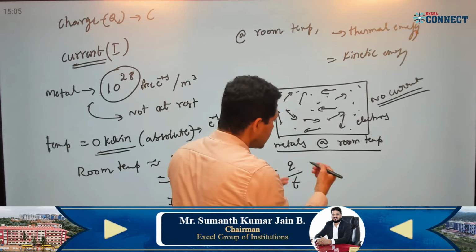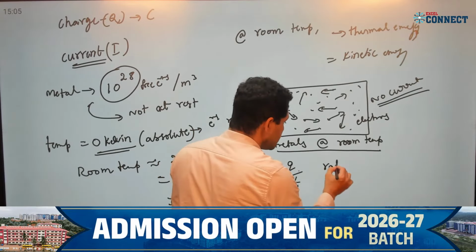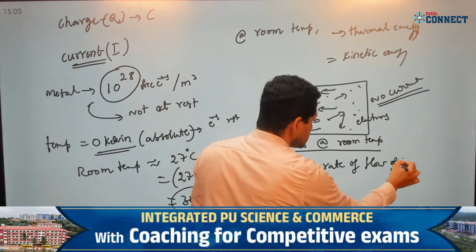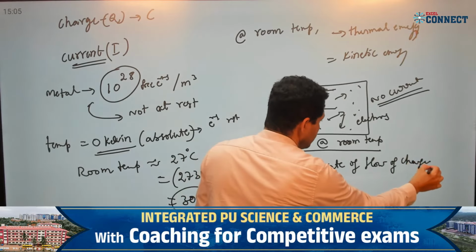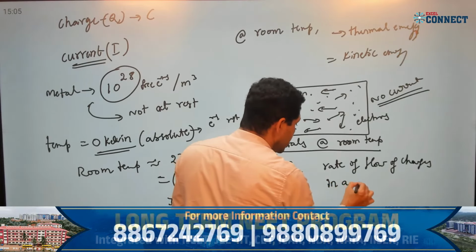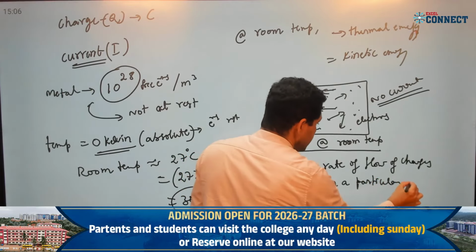Current, I will define current as the rate of flow of charges in a particular direction.